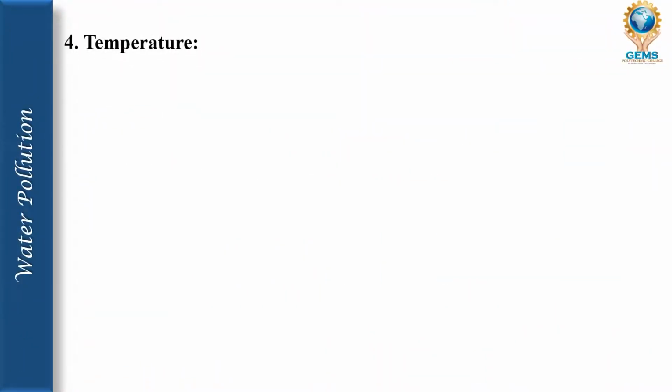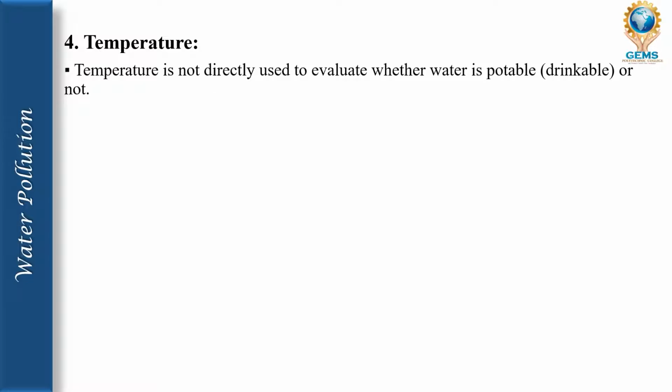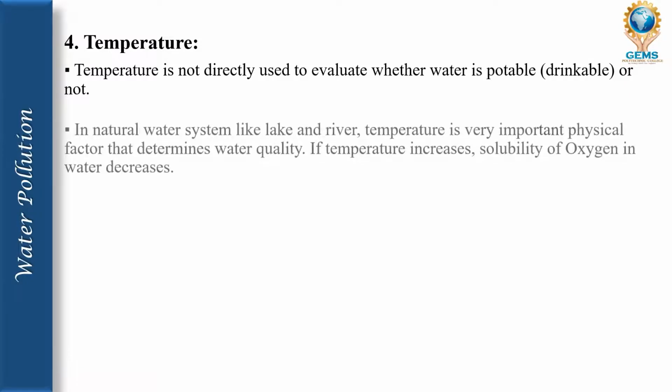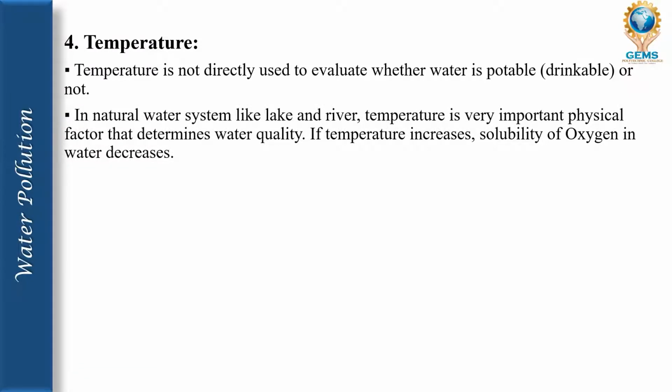The next one is the temperature. Temperature is not directly used to evaluate whether water is potable, that is, drinkable or not. In natural water systems like lakes and rivers, temperature is a very important physical factor that determines water quality. If temperature increases, the solubility of oxygen in water decreases. So if the temperature in the water increases, it automatically reduces the oxygen level.